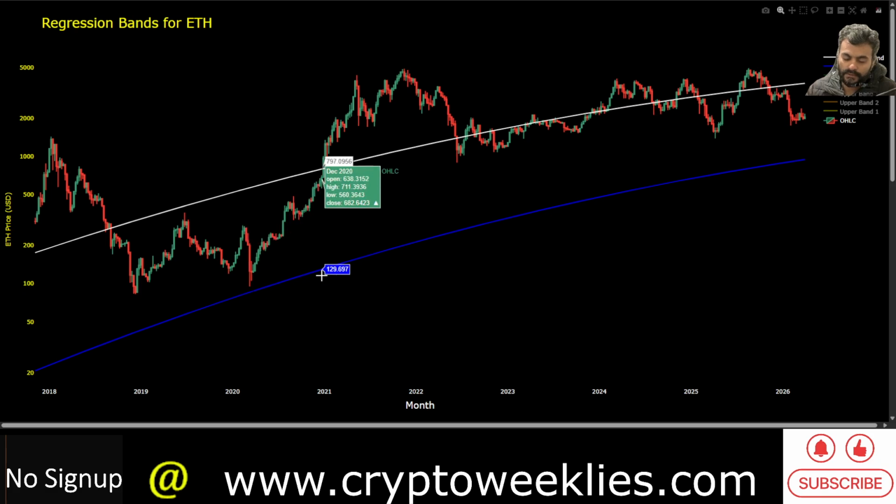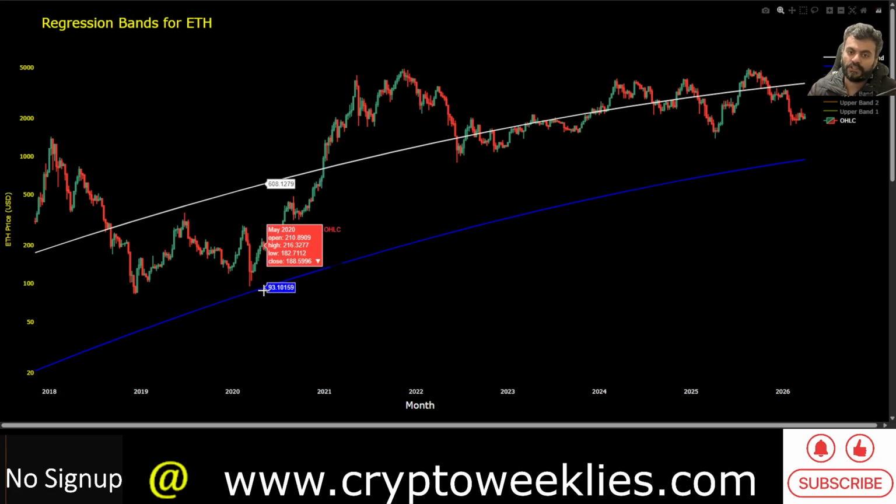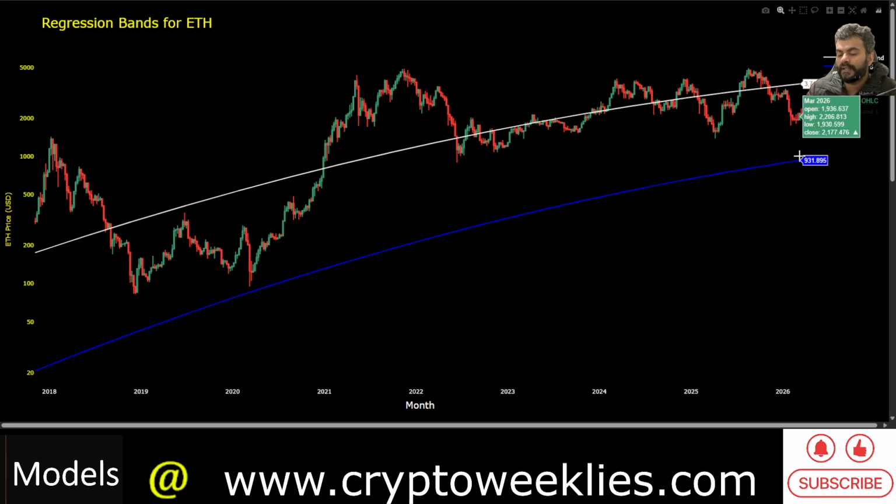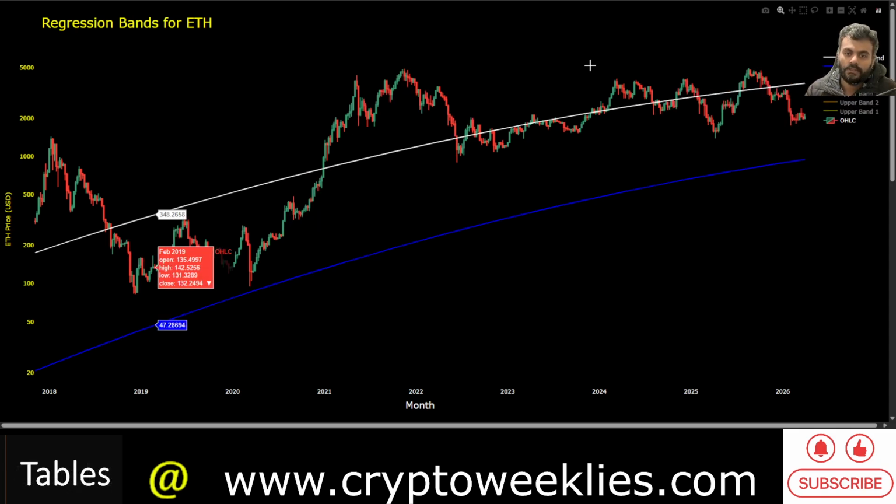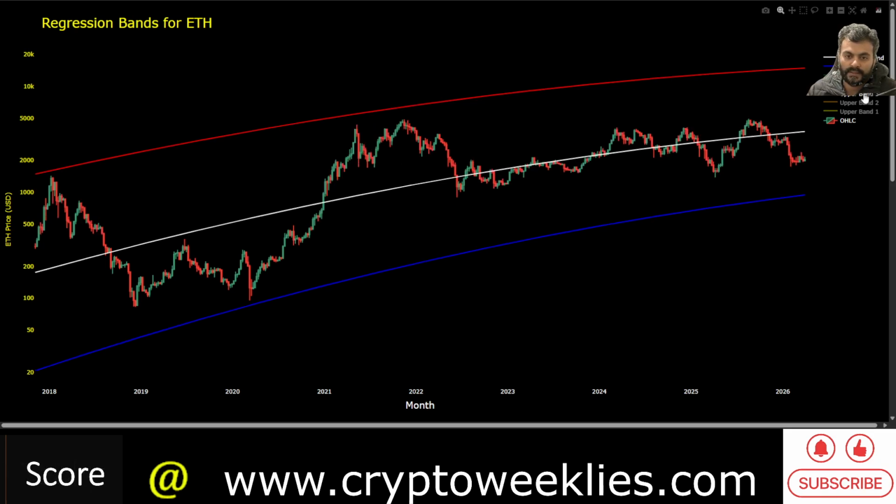Again, there is only a 0.15% chance that the price action goes lower than this 3 standard deviation, because 3 standard deviations consider about 99.7% of the price action, and together this blue line and the red line over here, the price action has spent its entirety within these bounds. So these bounds in the euphoria phases of the bull run hold significant resistance, and in the panic phases of the bear market hold significant support. So that's how these models are derived.